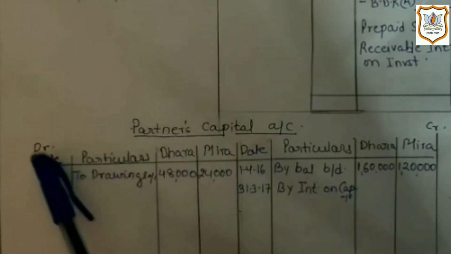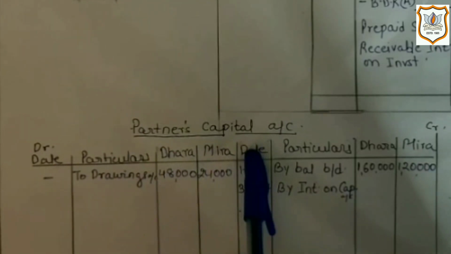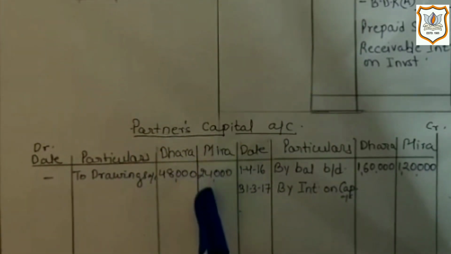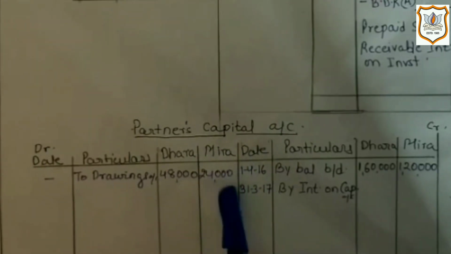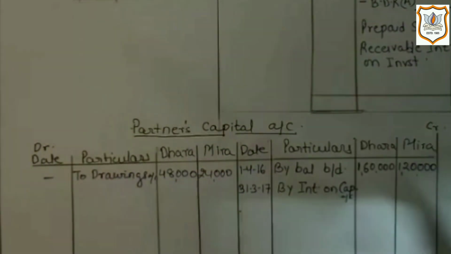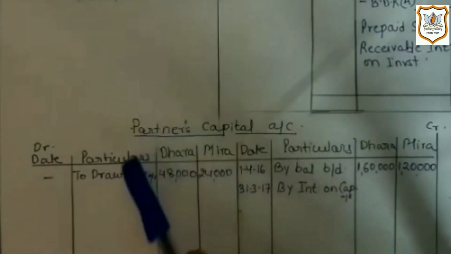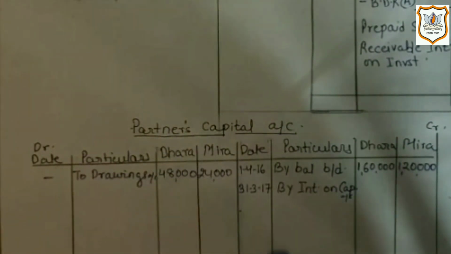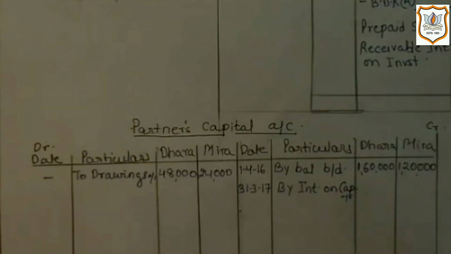So for Dhara it is 48,000 and Mira's drawing is 24,000. Here we are preparing partners capital account separately to find out the closing capital balance of each partner.